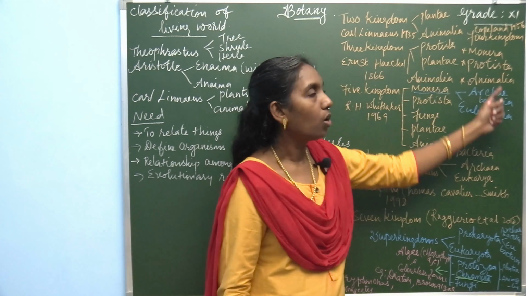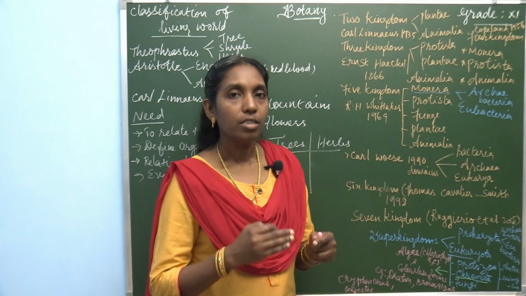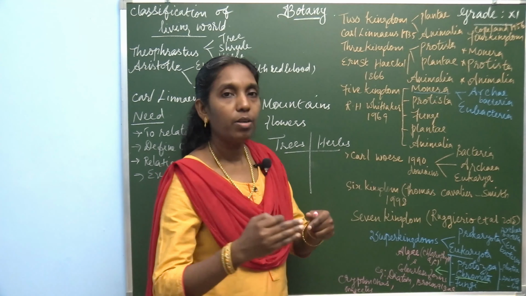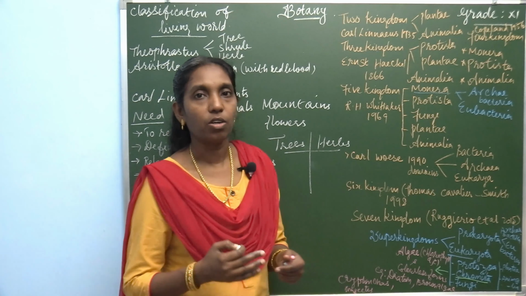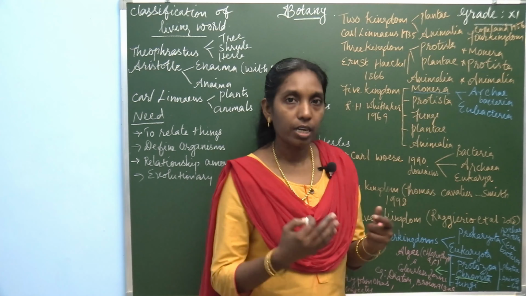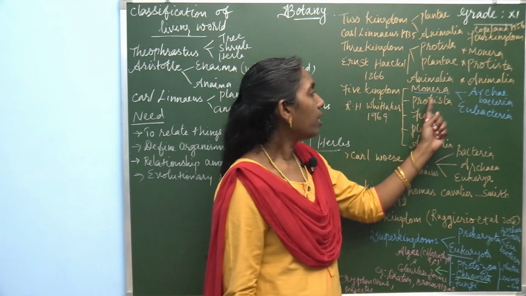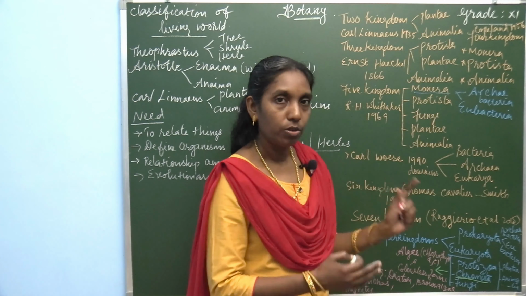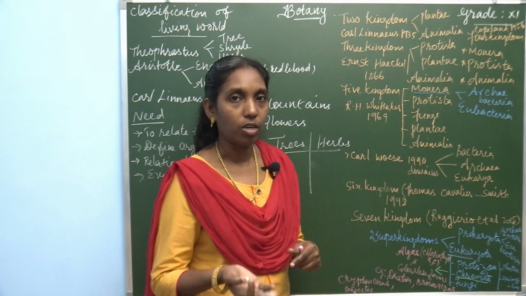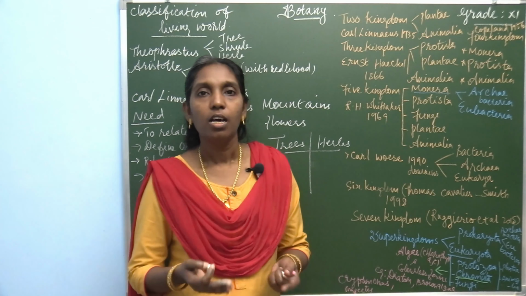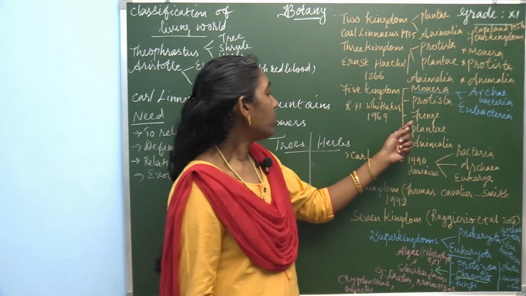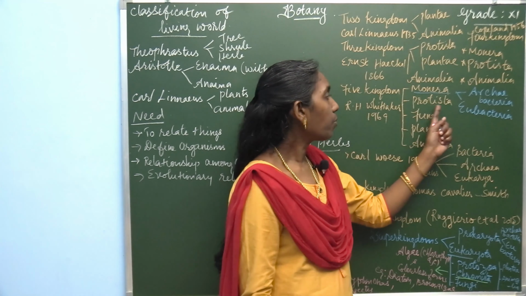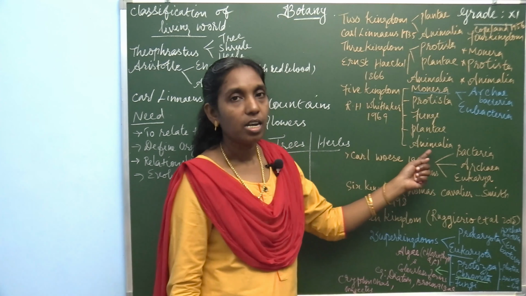When you look into all these classifications, there is a merit in each and every classification. From the beginning, there has been a little improvement in the classification of organisms. For example, in the five kingdom system of classification, Fungi is considered as a separate group because it differs from other organisms and plants. The fungus lacks chlorophyll, so it is classified separately. So, kingdom Monera, Protista, Fungi, Plantae and Animalia.